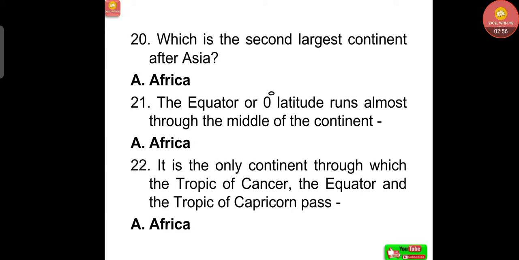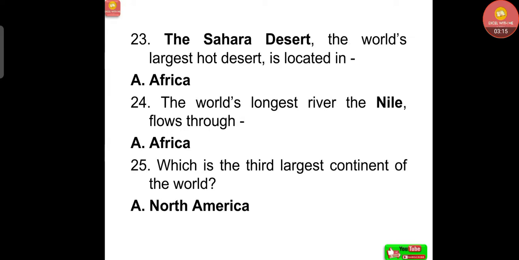Which is the second largest continent after Asia? That is Africa. The equator or 0-degree latitude runs almost through the middle of the continent, that is Africa. It is the only continent through which the Tropic of Cancer, the equator and the Tropic of Capricorn pass, that is again Africa. Now, the Sahara Desert, the world's largest hot desert, is located in Africa. The world's longest river, the Nile, flows through Africa. Which is the third largest continent of the world? That is North America.